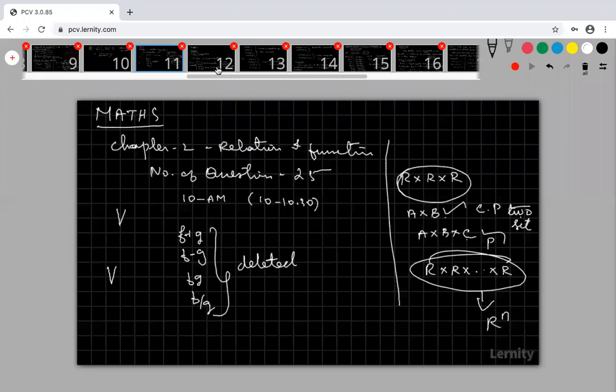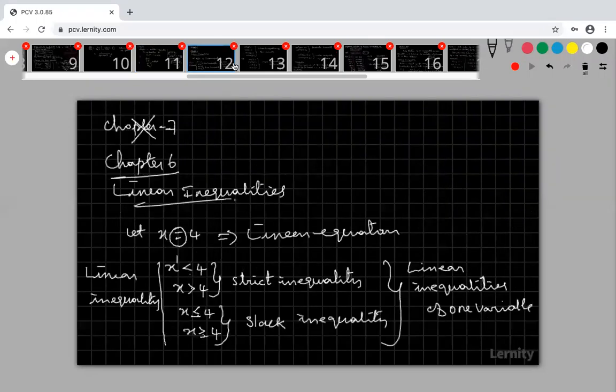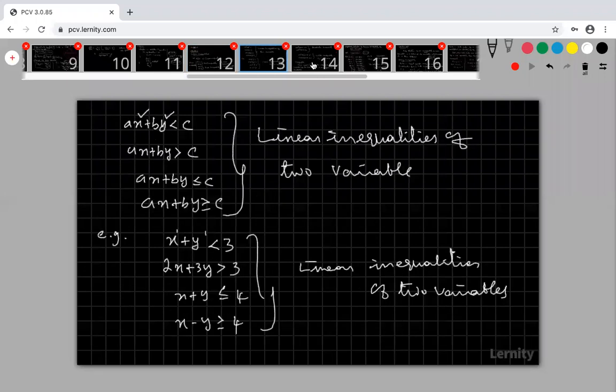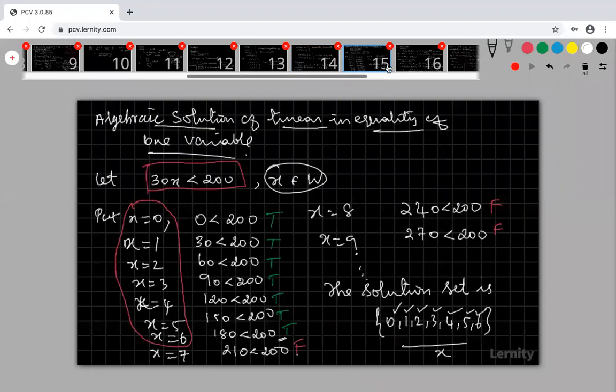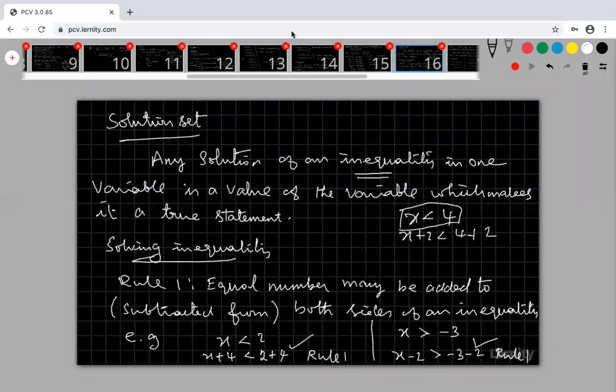Only one student got 80 out of 80. Very good. Try to get full marks this time.